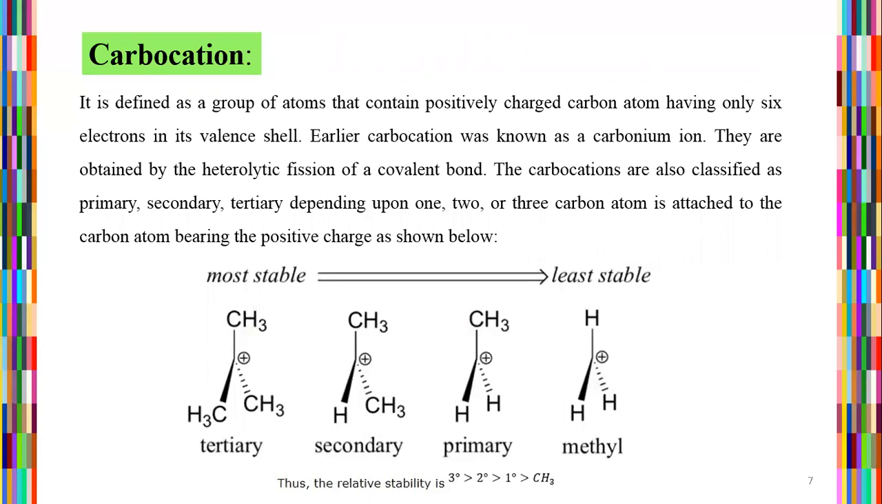Carbocations are also classified as primary, secondary, and tertiary, depending upon whether 1, 2, or 3 carbon atoms are attached to the carbon atom bearing the positive charge, as shown below. According to stability order, the tertiary carbocation is the most stable, then secondary, then primary, and the methyl system is the least stable. Thus, the relative stability is very high for 3 degree, comparatively less for 2 degree and 1 degree, and the methyl carbocation is the least stable.